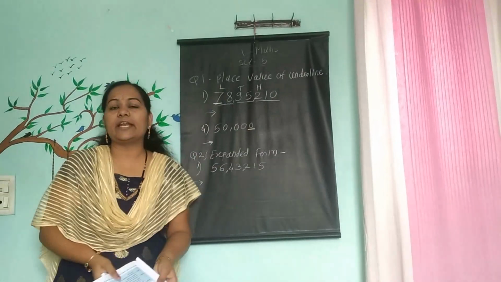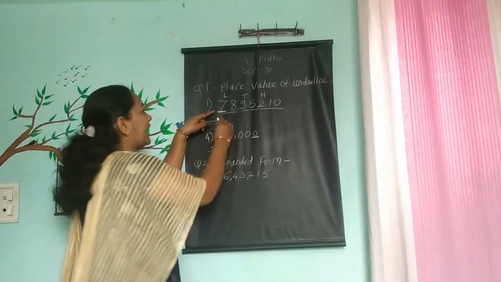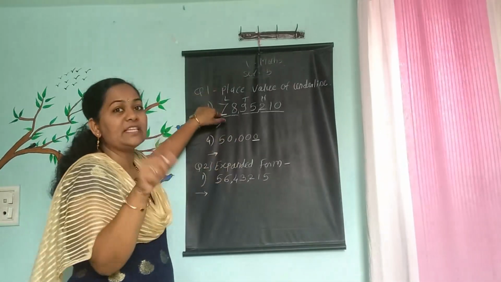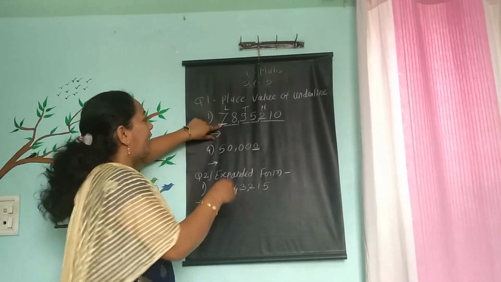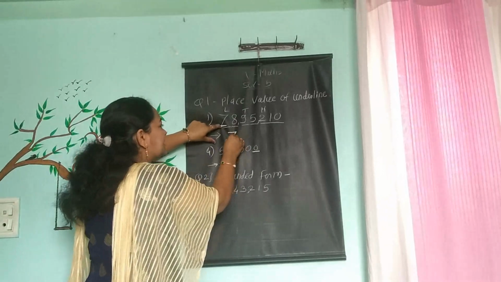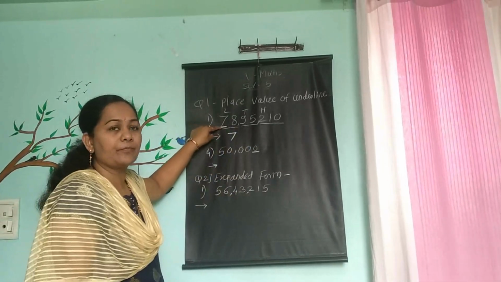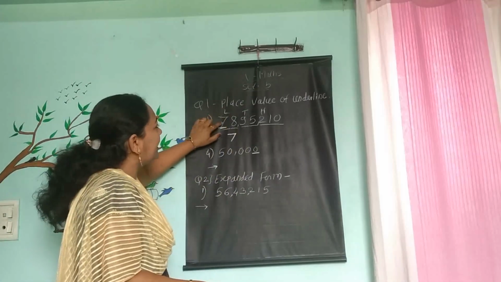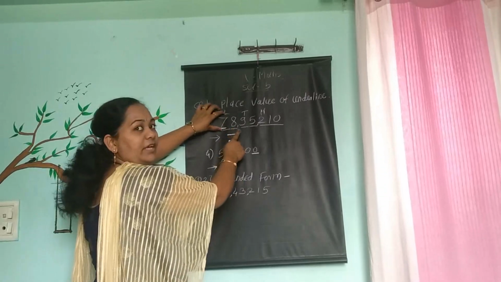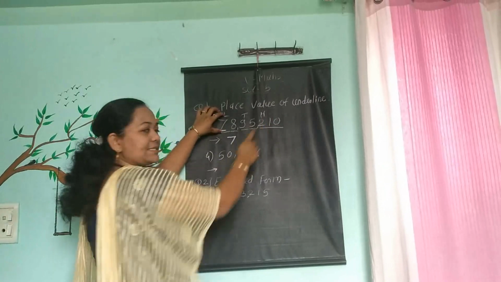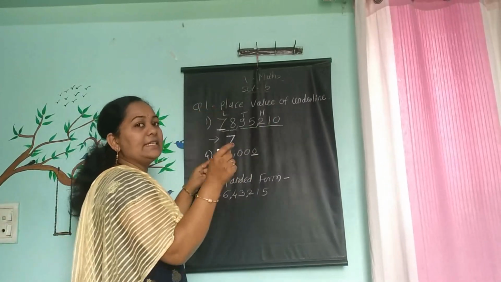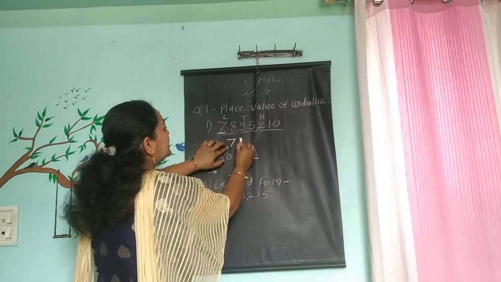One more trick to write this number: write the digit whose place value you have to write, take that digit as it is down in the answer place. After that digit, how many places are there? 1, 2, 3, 4, 5, 6. Count this way, and there are 6 places, so give 6 zeros.